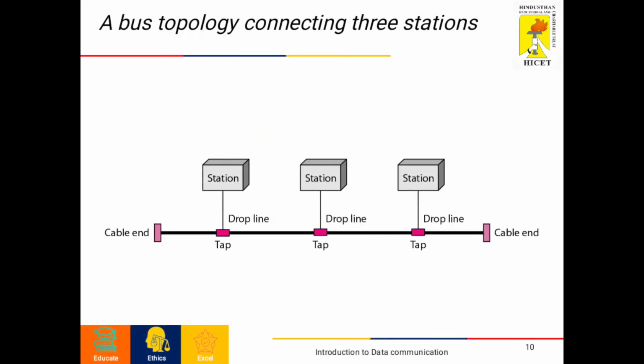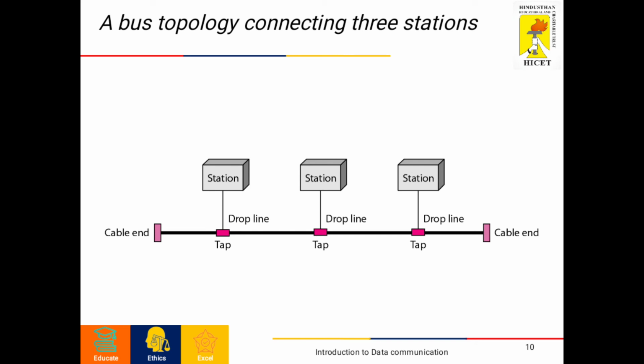The next one is bus topology. Bus topology is multipoint. Here one long cable acts as a backbone to link all the devices. The nodes are connected to the bus cable by drop lines and taps. A drop line is a connection running between a device and the main cable. A tap is a connector that either splices into the main cable or punctures the sheathing of the cable to create a contact with its metallic core.